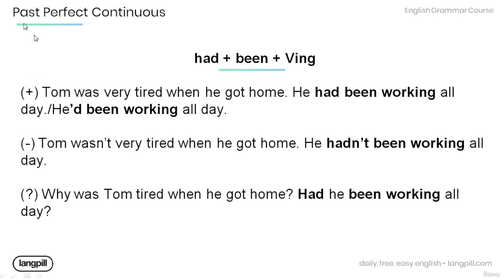Now, to form the past perfect continuous tense, we use had plus been plus verb ing. Let's have a look at the examples below. Positive sentence. Tom was very tired when he got home. He had been working all day, or he'd been working all day. Negative sentence. Tom wasn't very tired when he got home. He hadn't been working all day. Question form. Why was Tom tired when he got home? Had he been working all day?